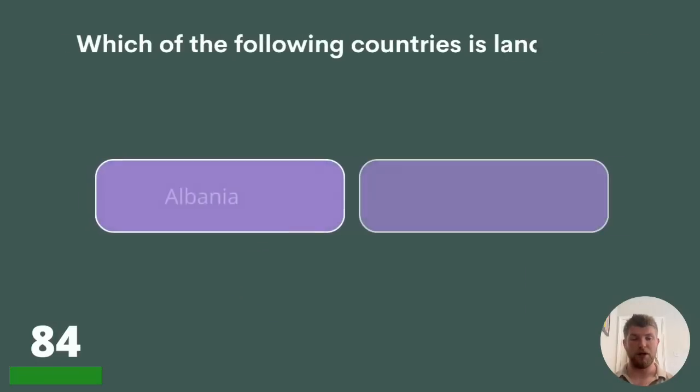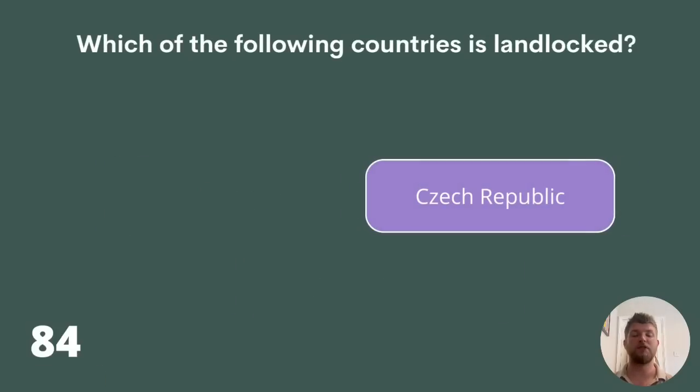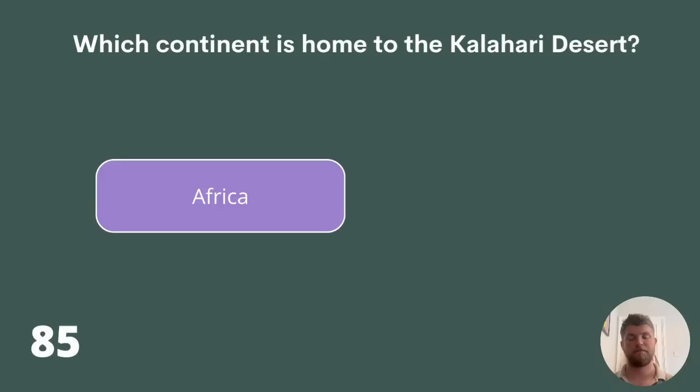Question 84. Which of the following countries is landlocked? Albania, Czech Republic, or Montenegro? Of those, the only country that is landlocked is Czech Republic. Question 85. Which continent is home to the Kalahari Desert? Africa, Asia, or Australia? The Kalahari Desert can be found in Africa.